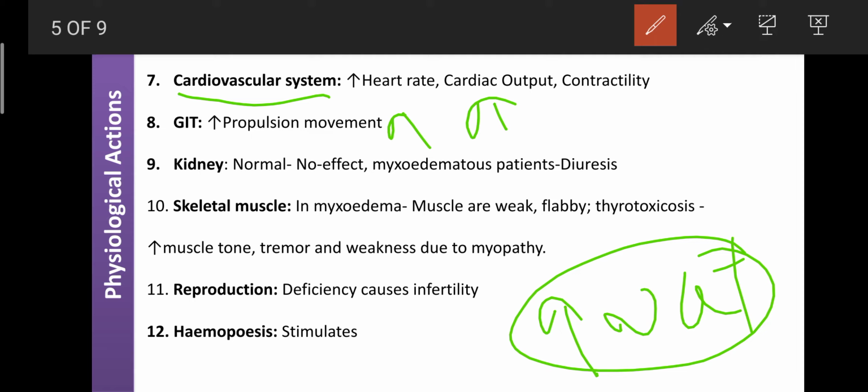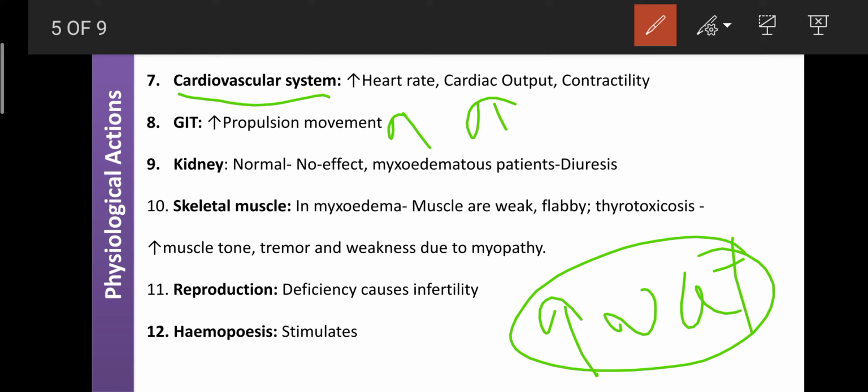And here T3 in another cell can also cause accumulation of sodium or calcium. So due to that, in the cardiac muscle also it can enhance the turnover of calcium, or it can enhance the metabolic activity of the tissues. So due to that, it can increase the heart rate and cardiac output.